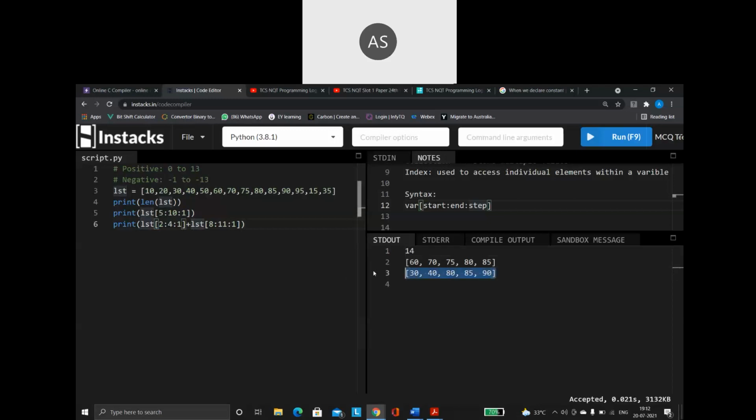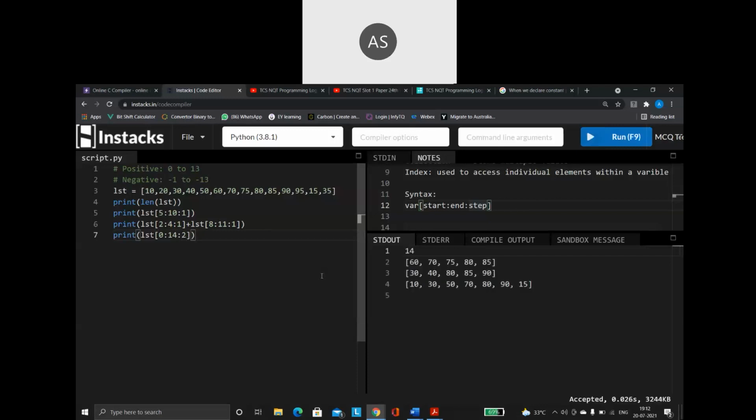Okay, so there are a lot of things you can do with the step value. Suppose, for example, I am saying print LST, starting value 0, ending value 14, and step value 2.